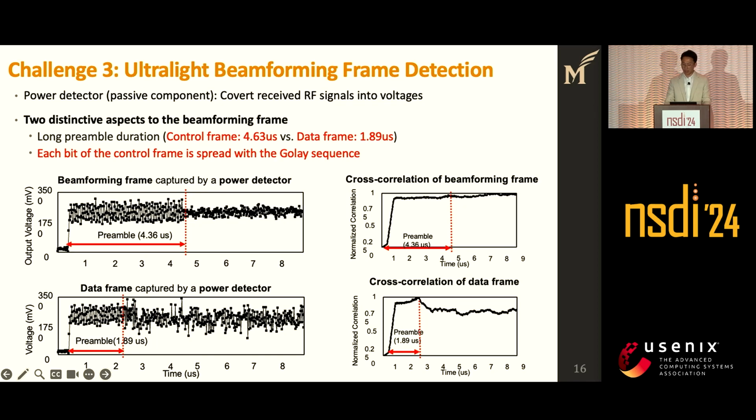Even though they are not IQ samples, we found that the control frame and data frame captured by the power detector show totally different patterns due to two aspects of the control frame: long preamble and spreading factor. Using this, the mmComb tag can respond only to the control frames.